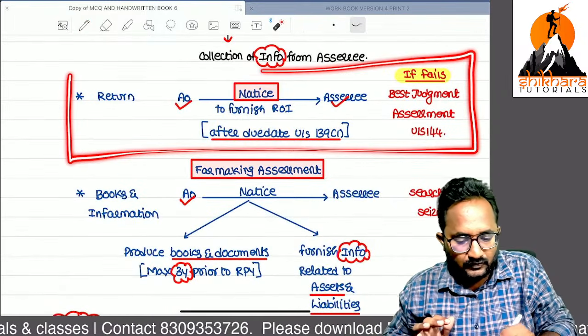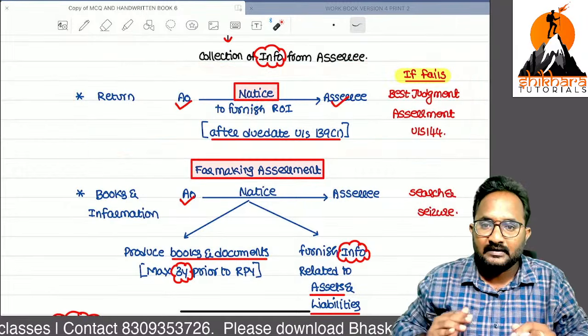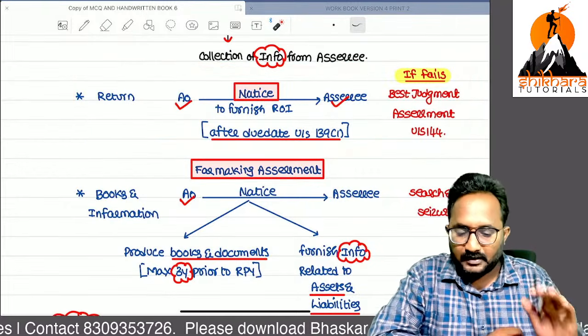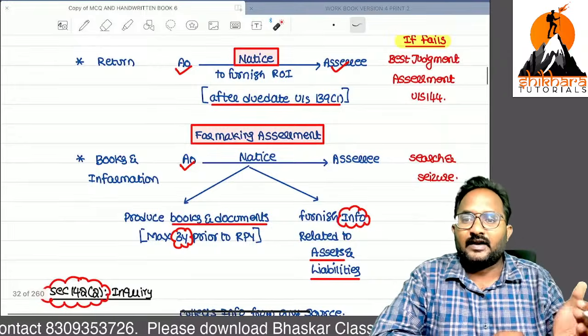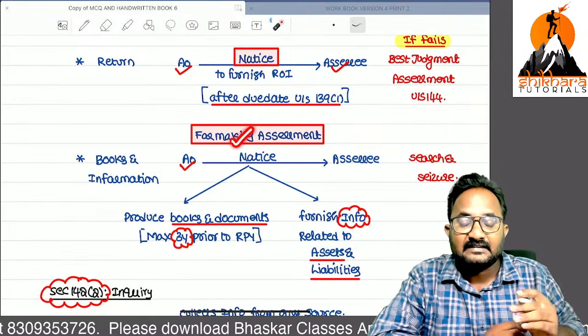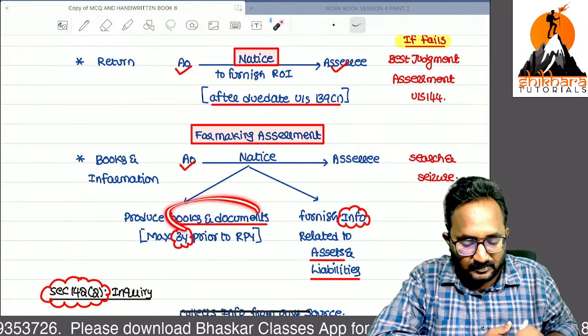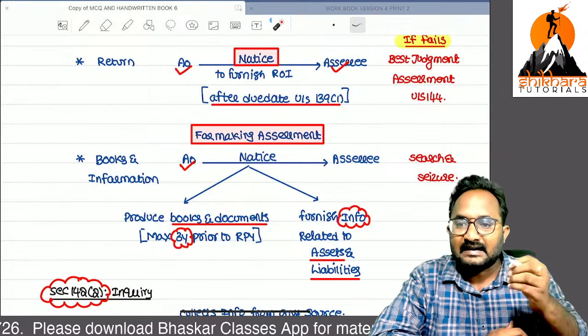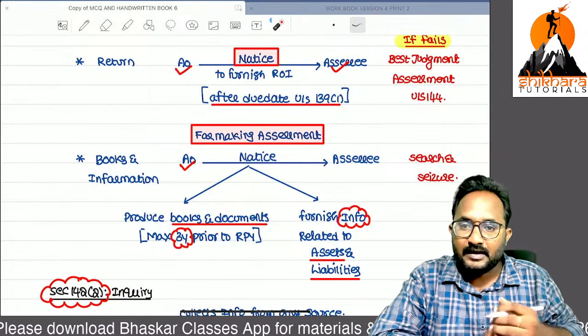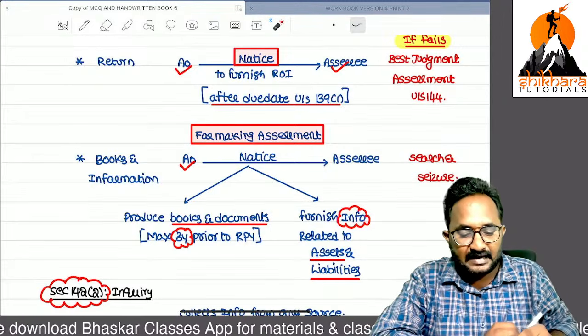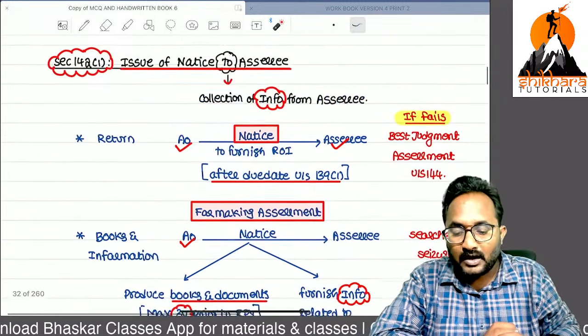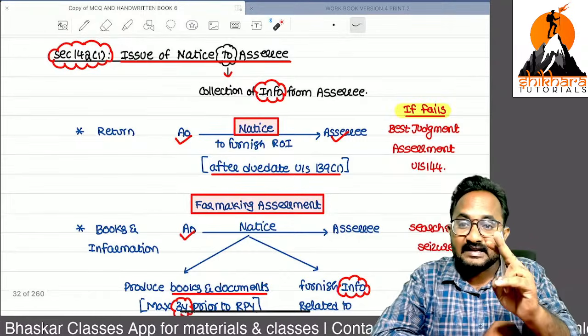If the SSC has not filed the return of income, we can send the notice for the purpose of filing the return of income. Second, if he has already filed the return of income, for conducting that assessment I want some details from the SSC: assets and liabilities information, and books of accounts and documents. So that's why I can send the notice under section 142(1) before starting the assessment.